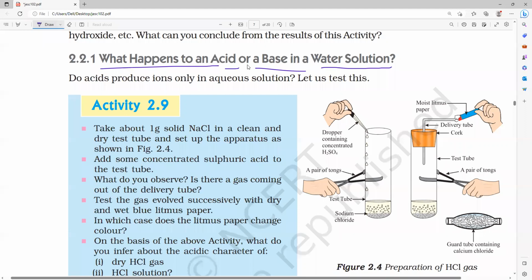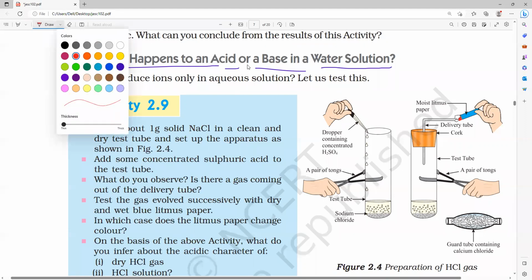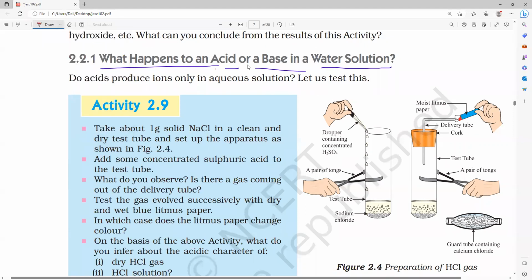We all know acid converts blue litmus to red. In this picture, it is converting blue litmus to red. Next, in the same way, we get red litmus to blue. What is that? Base.